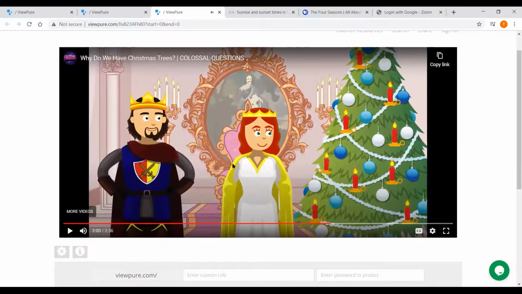Okay, I will pause that. So you can see that they would put candles on their trees. We don't do that now. It's very dangerous to do that, because with live Christmas trees, or even an artificial one, the candles could burn the tree. So that's not something that we do, but that's some history. And that's how they utilized light back then with some Christmas trees.